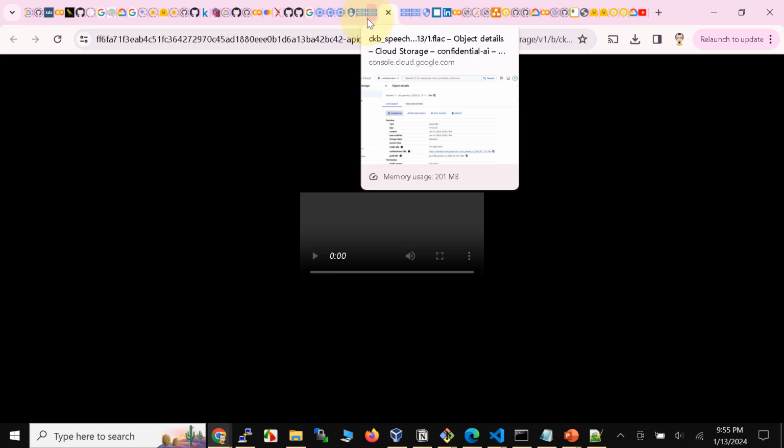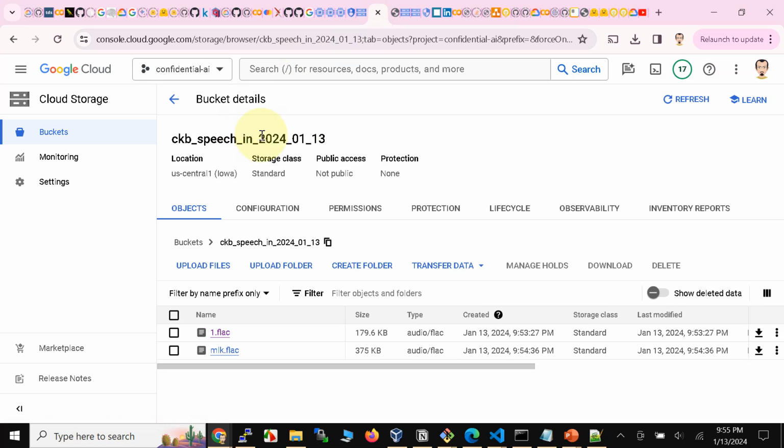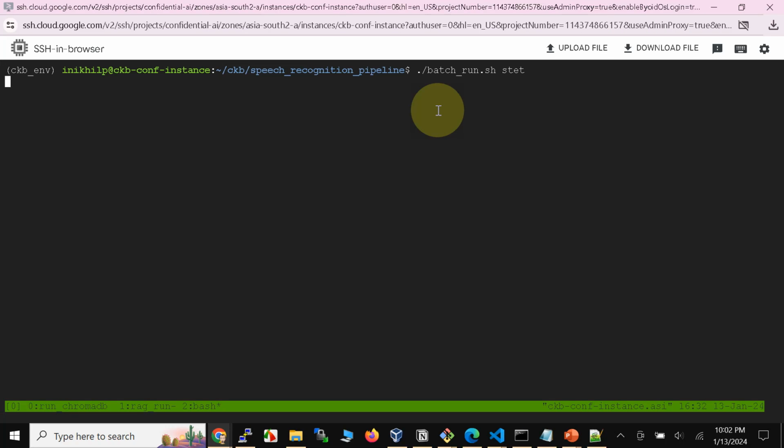Notice that it wouldn't run. The reason for that is that this file is actually encrypted, so it won't run. Let's go back here. Now that the files are uploaded, let's go ahead and run our pipeline. Running the batch here.